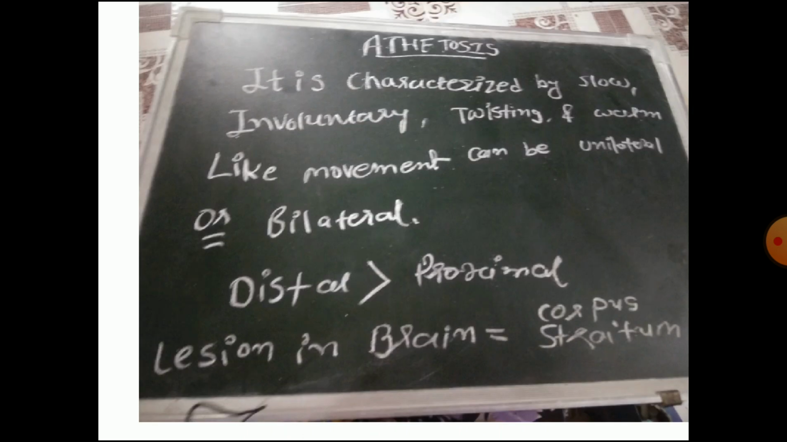So the definition is it is characterized by slow involuntary twisting and worm-like movement, can be unilateral or bilateral. Basically it is this slow and involuntary movement in comparison to chorea, that is fast movement, and it can be unilateral or bilateral. That means it might be present at one limb or on both sides. It is more seen on the distal rather than the proximal, and lesion in brain, that is corpus striatum.